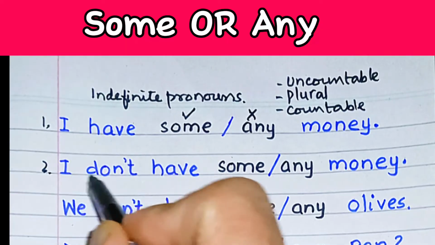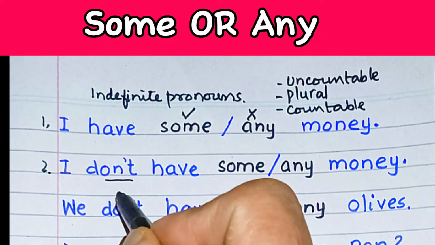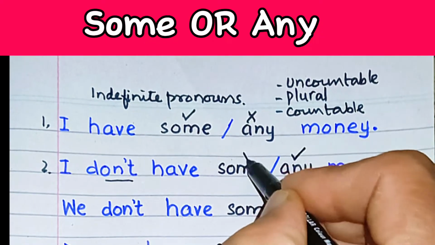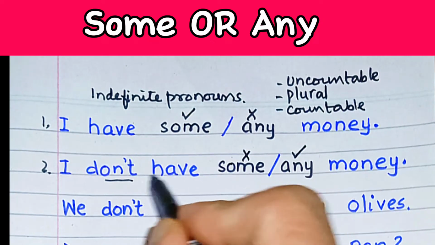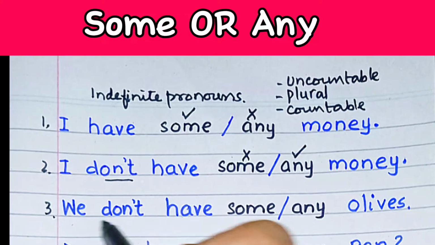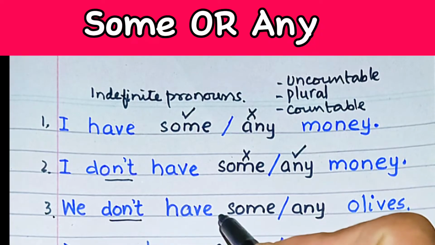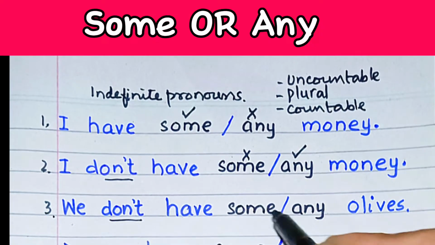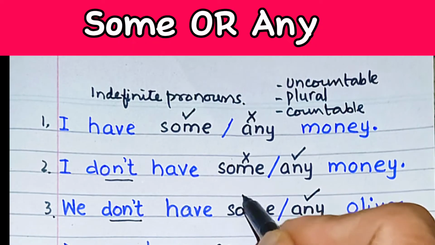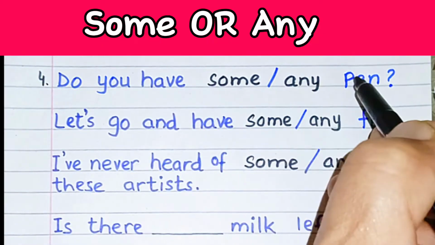Number 2, I don't have some or any money. Over here we can see that this don't or do not tells us that we have to opt for any, not for some, because it's a negative sentence. Number 3, we don't have some or any olives. Again, don't or do not is telling us that this is a negative sentence, so we have to take any, not some.